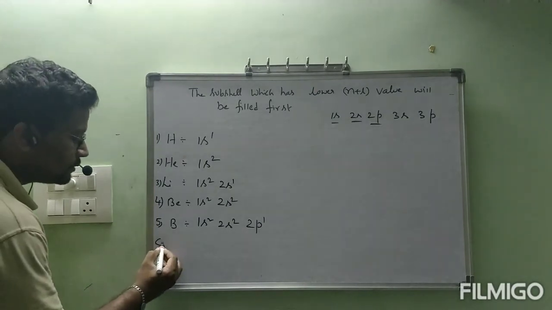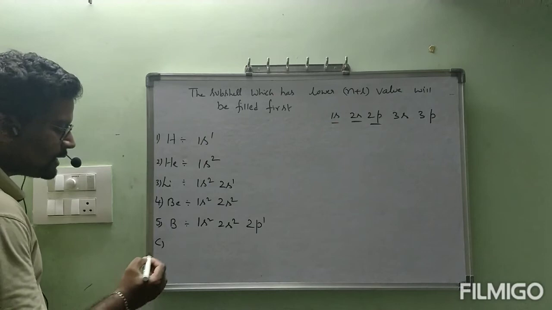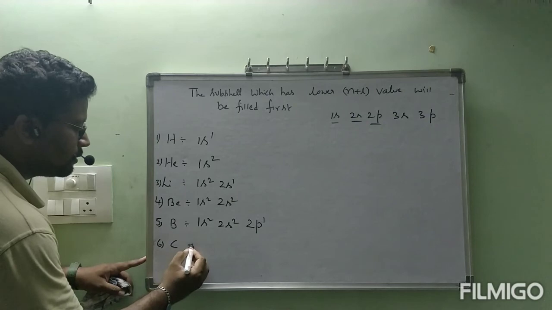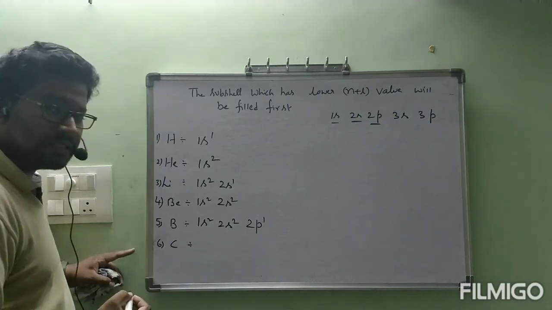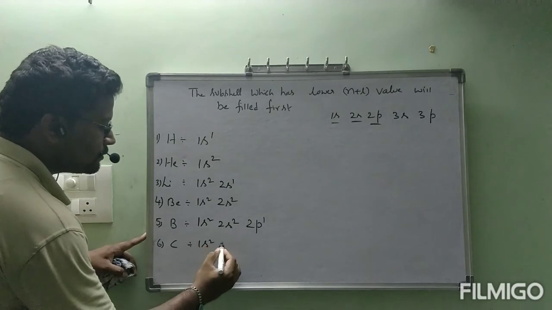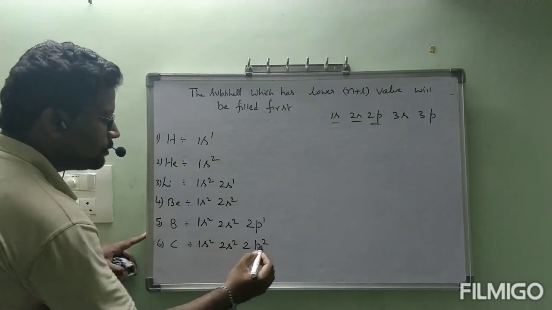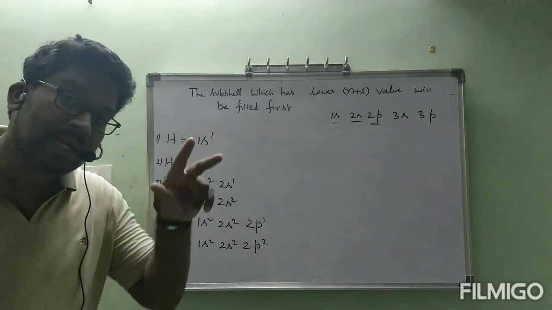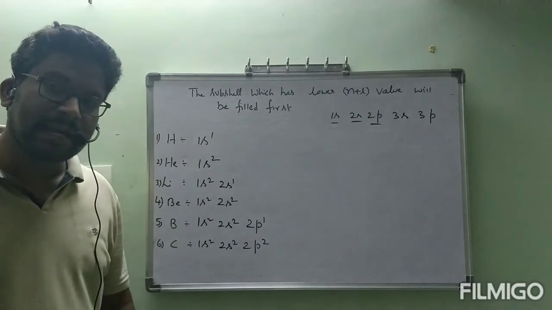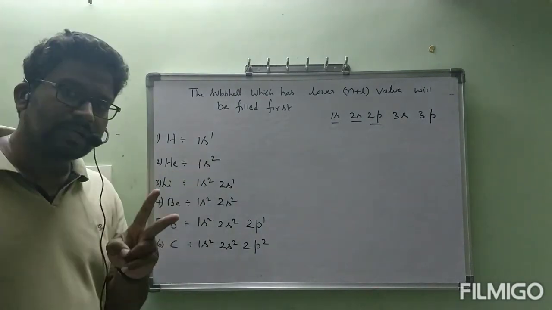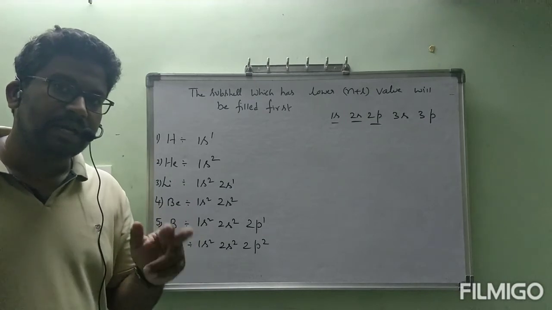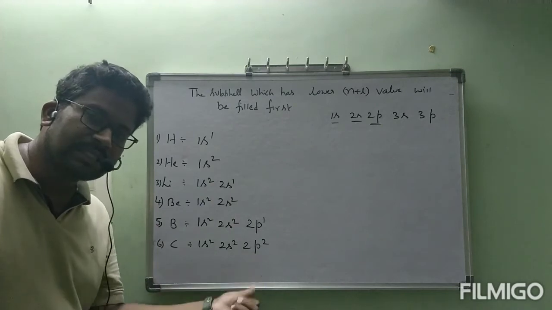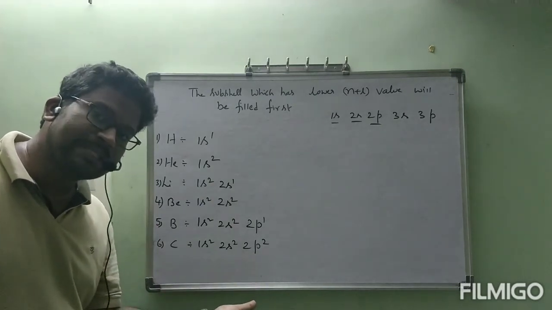After that, carbon, the sixth one. What is the electronic configuration of carbon? 1s2, 2s2, 2p2. But don't think that p can accommodate 2 electrons only at maximum. P can accommodate 6 electrons. S can accommodate 2 electrons only. P can accommodate 6 electrons. D can accommodate 10 electrons. So further we can just go putting electrons into 2p up to 6 electrons.